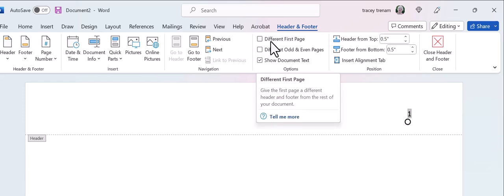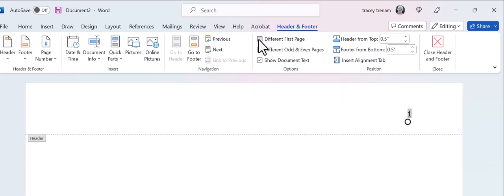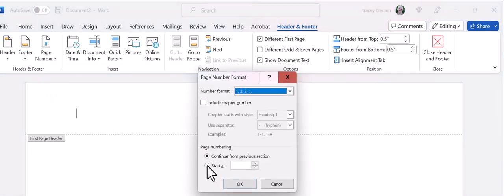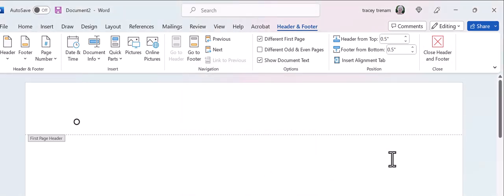First, we go here and we put Different First Page. Then we go to Page Number and Format Page Numbers, and you start at 0. Okay, now look what just happened. Your page number disappeared because we have a different first page.